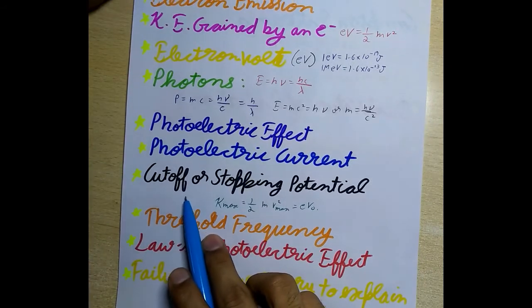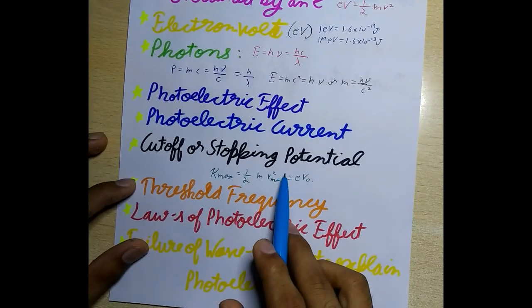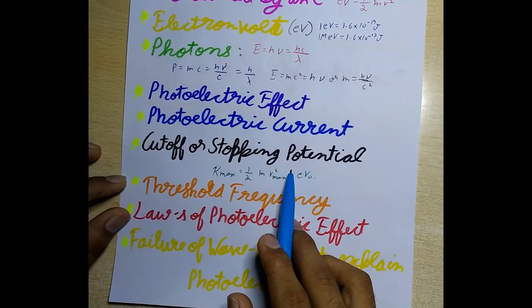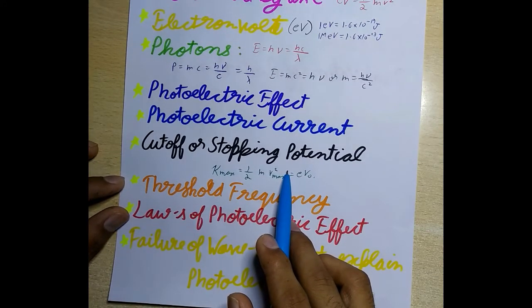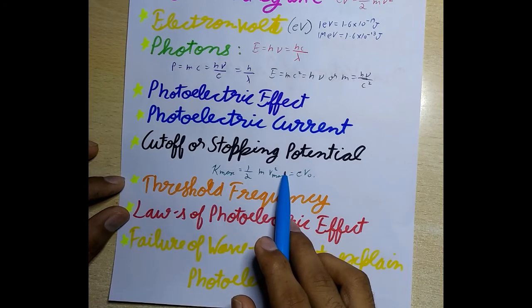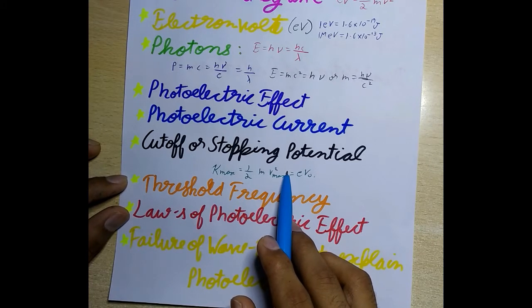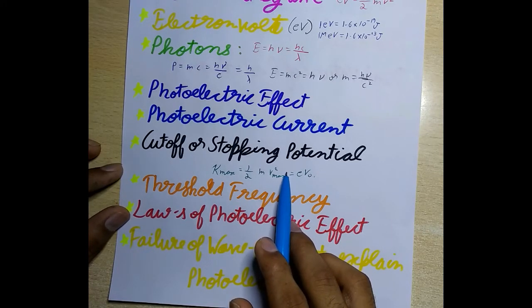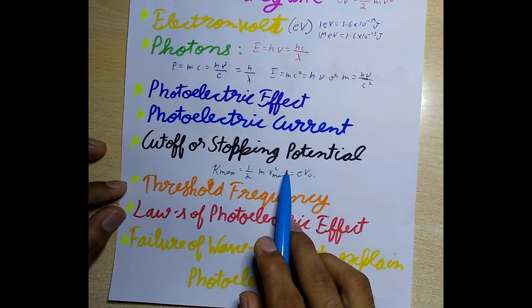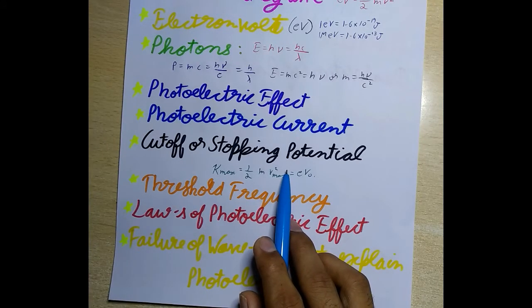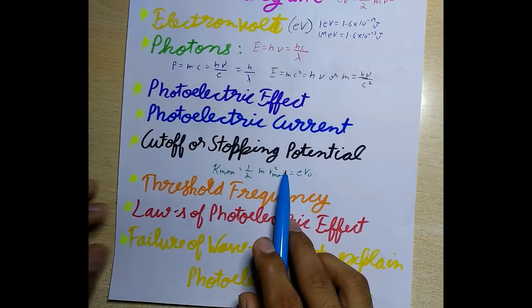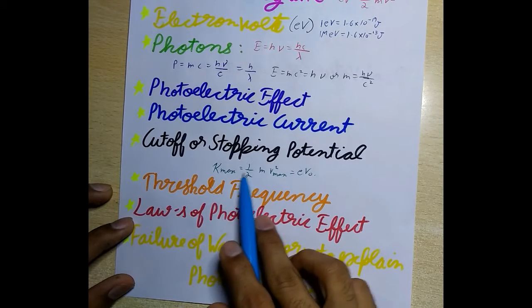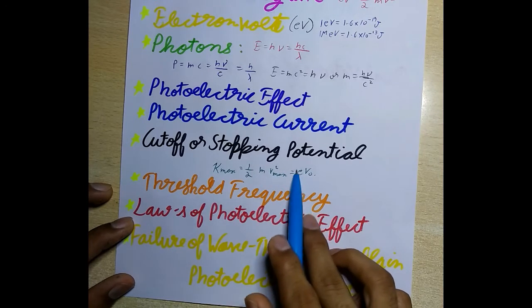Now next is cut off or stopping potential. It is the minimum value of negative potential that must be applied to the anode of the photocell to make the photoelectric current zero. It is denoted by V naught, and its value depends on first, frequency of incident light and second, the nature of cathode material. For a given frequency of incident light, it is independent of its intensity. The stopping potential is directly related to the kinetic energy of the emitted electrons. So K maximum is equal to half mv squared maximum, which is equal to eV naught.